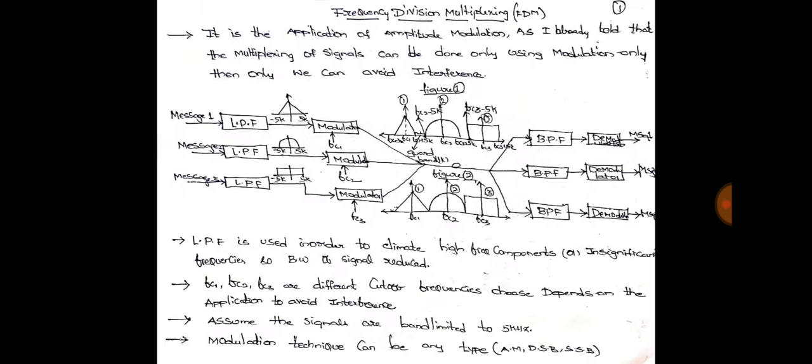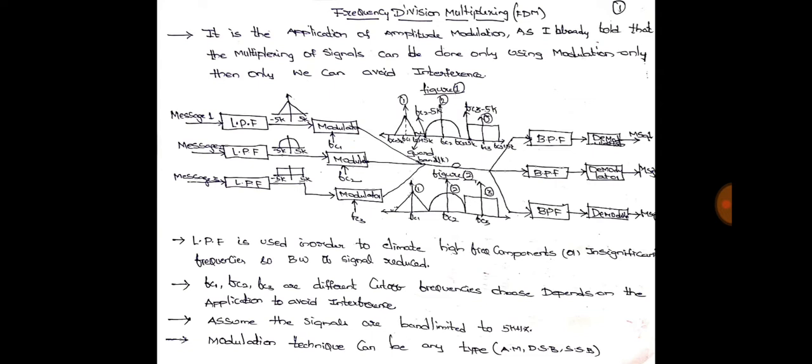If you see figure 2 below figure 1, we have the spectrum with carrier frequencies fc2, fc3, fc1, with upper sideband and lower sideband, as I mentioned above. But there is no gap between the spectrums.